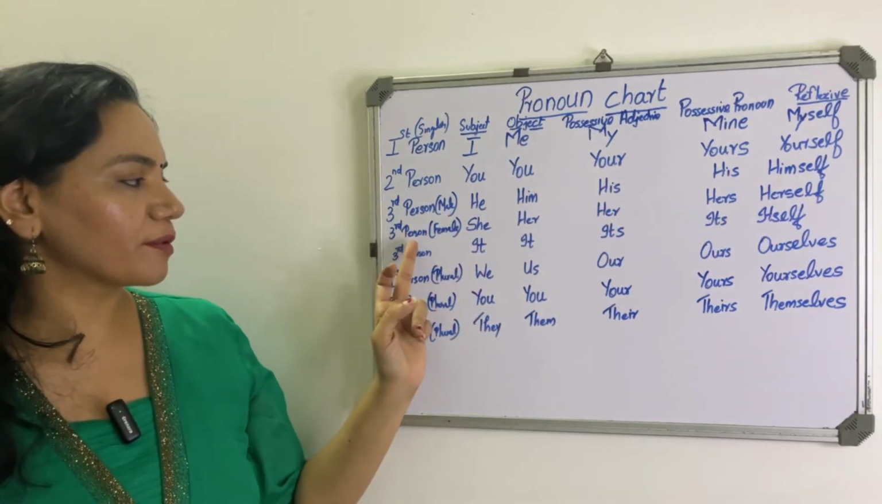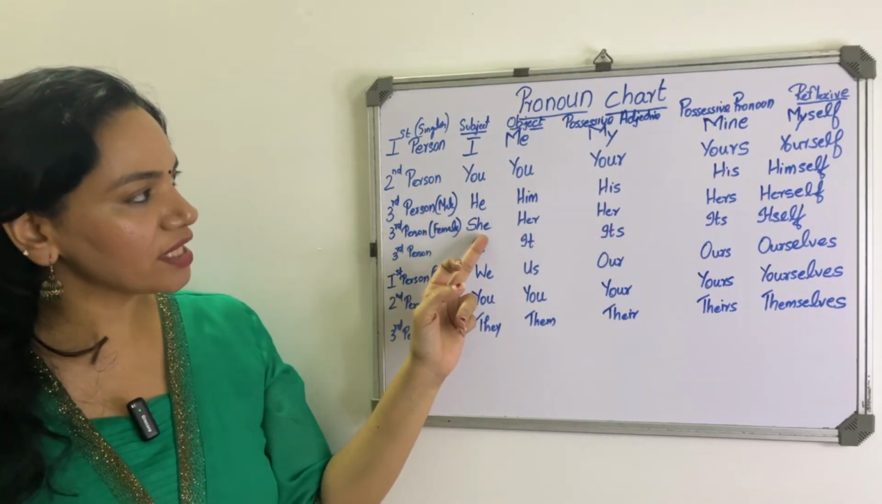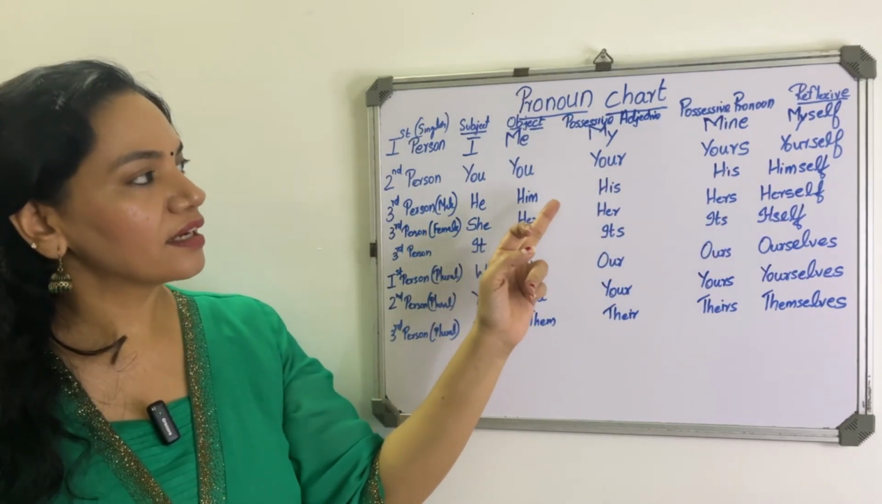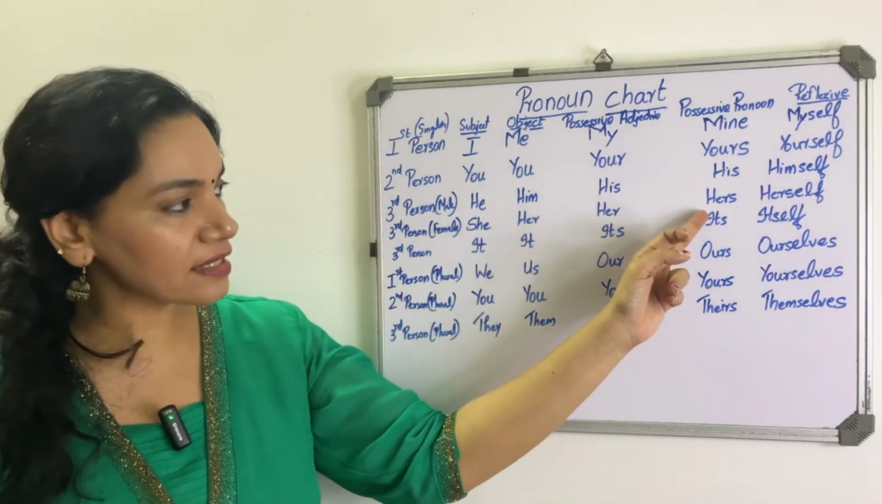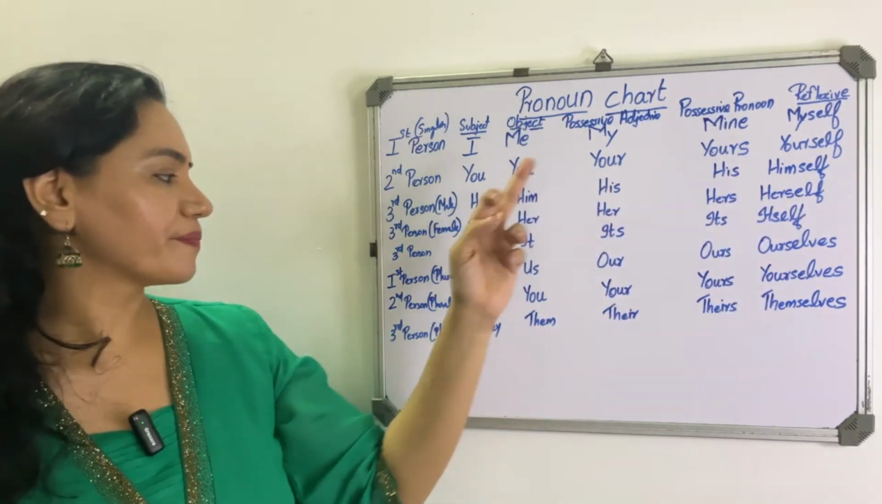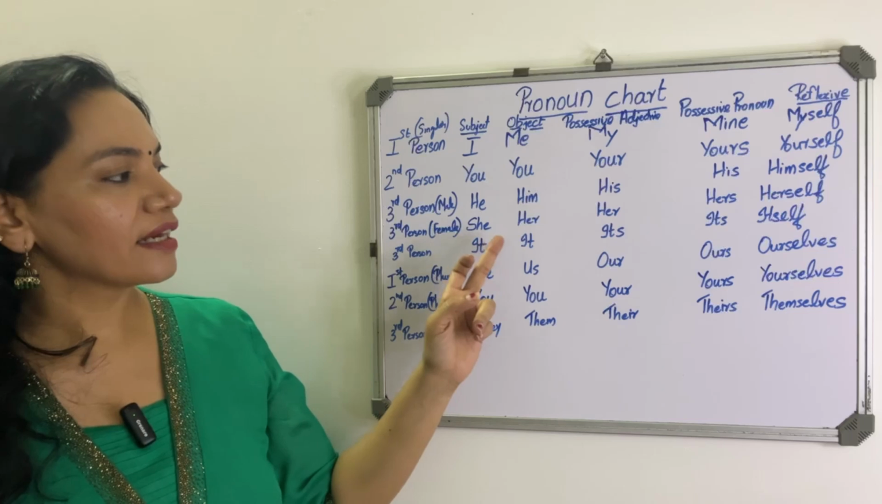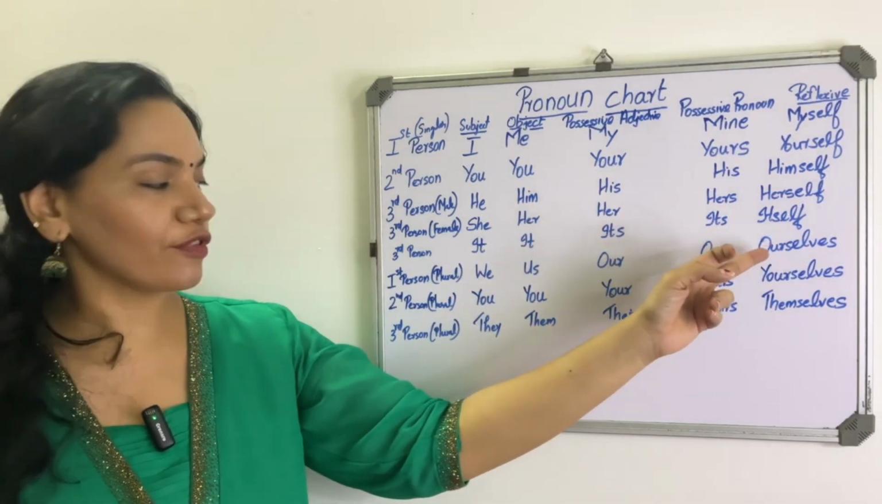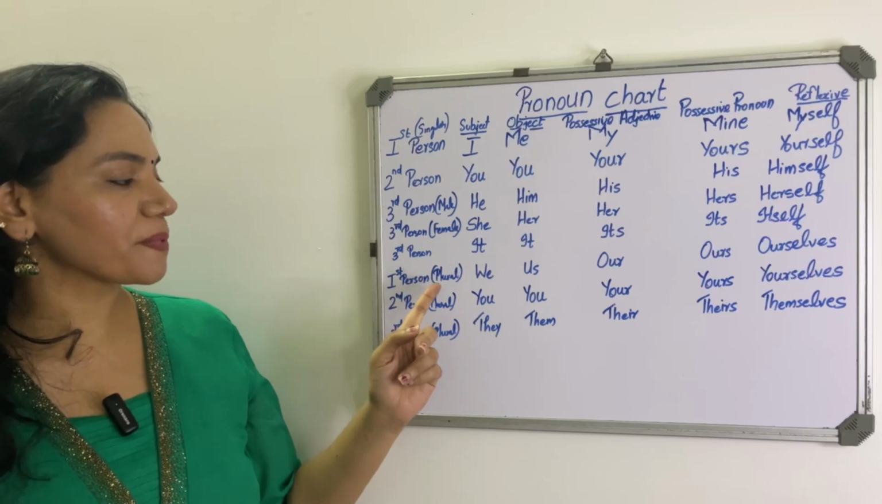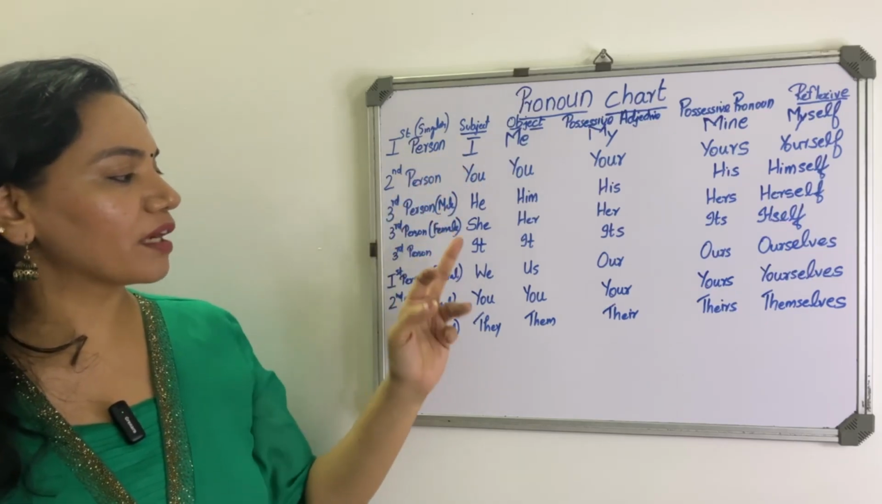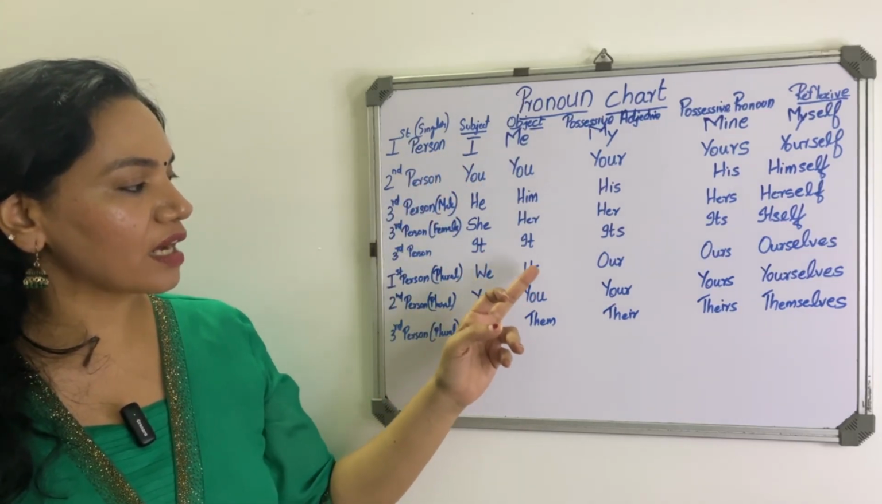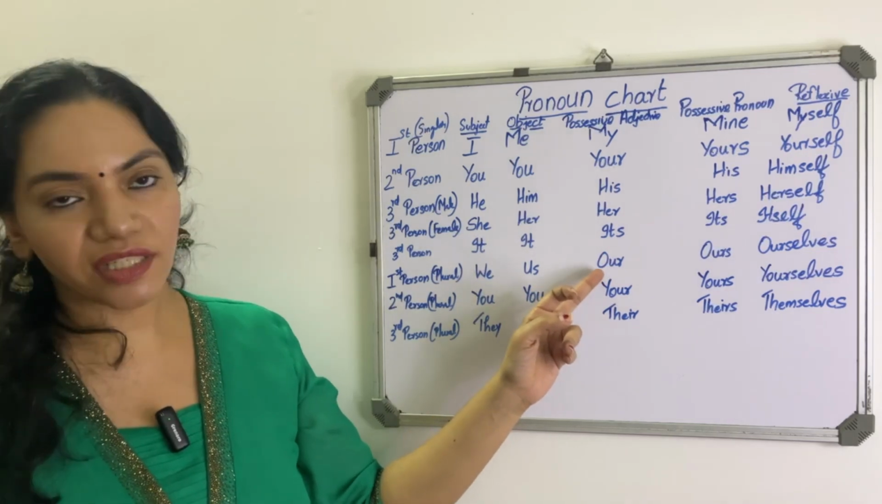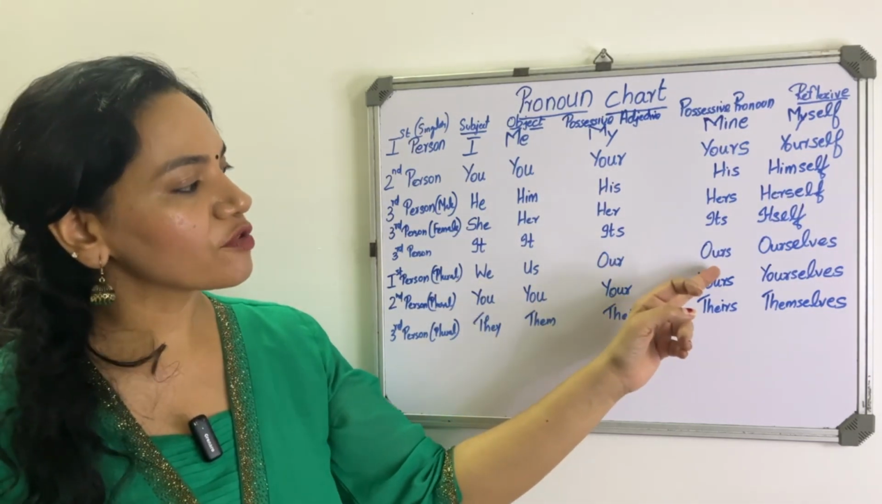In the case of third person female: she, her, hers, herself. Third person it: it, its, itself. In the case of first person plural, I will become we, object us, possessive adjective our, possessive pronoun